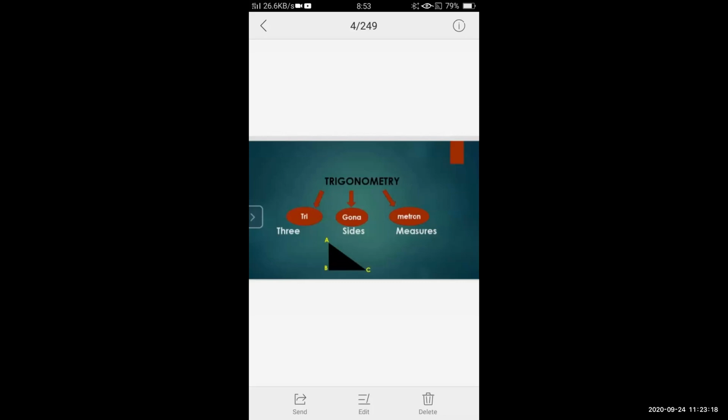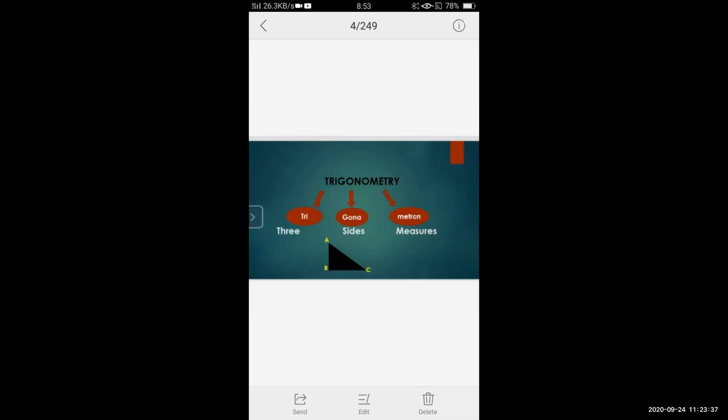So right now your idea must be a little bit clear that in this topic we are going to deal with three-sided measure of geometrical figures. And you all know that there is only one three-sided geometrical figure. That is what? A triangle.